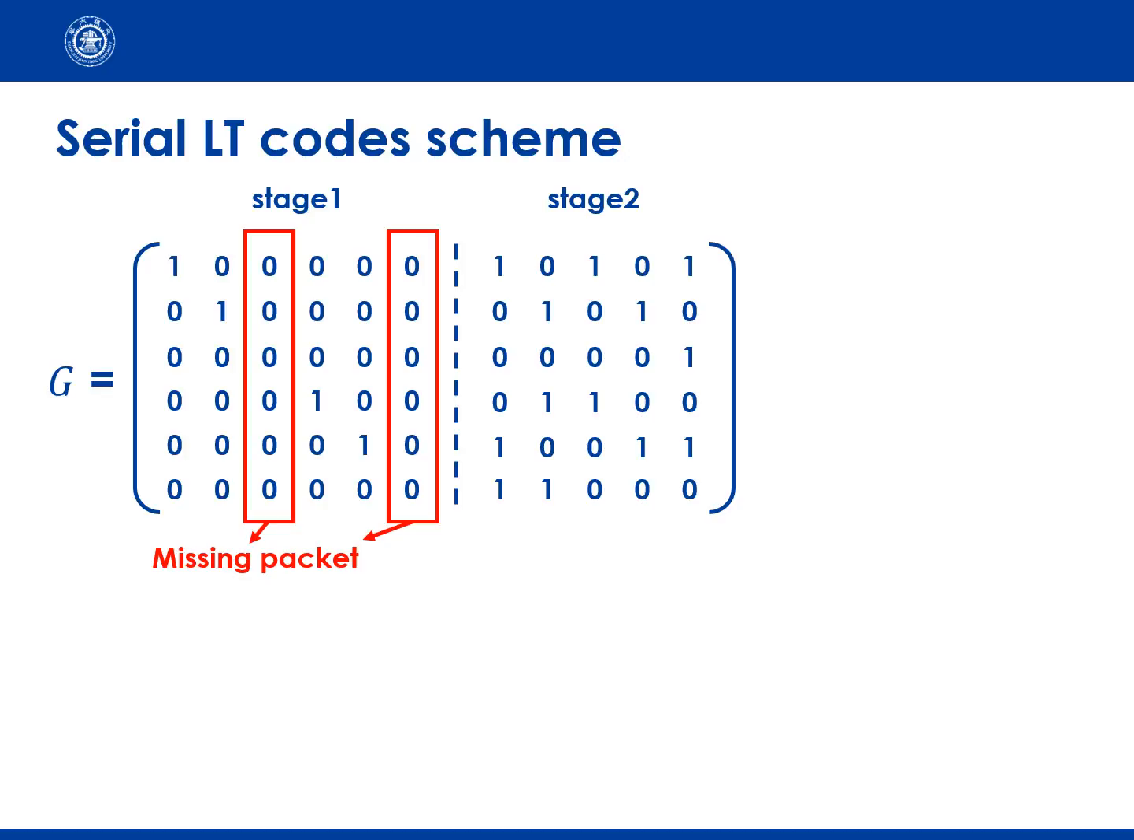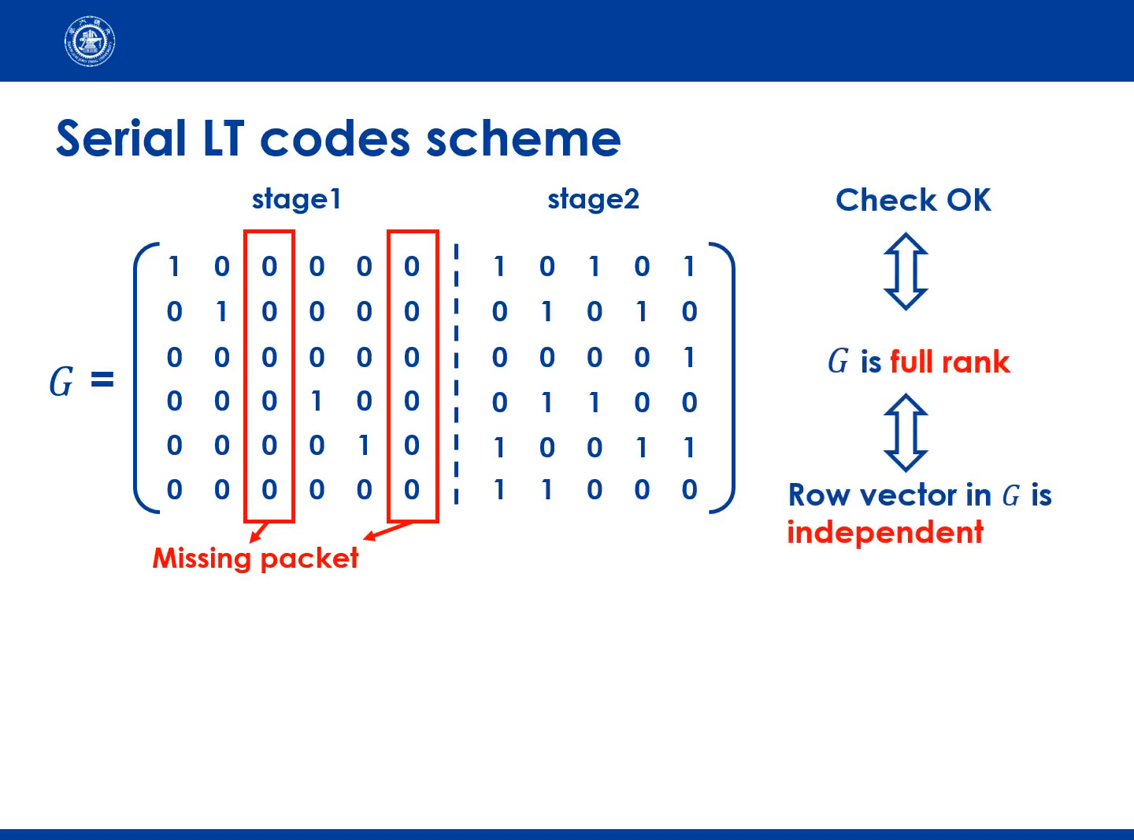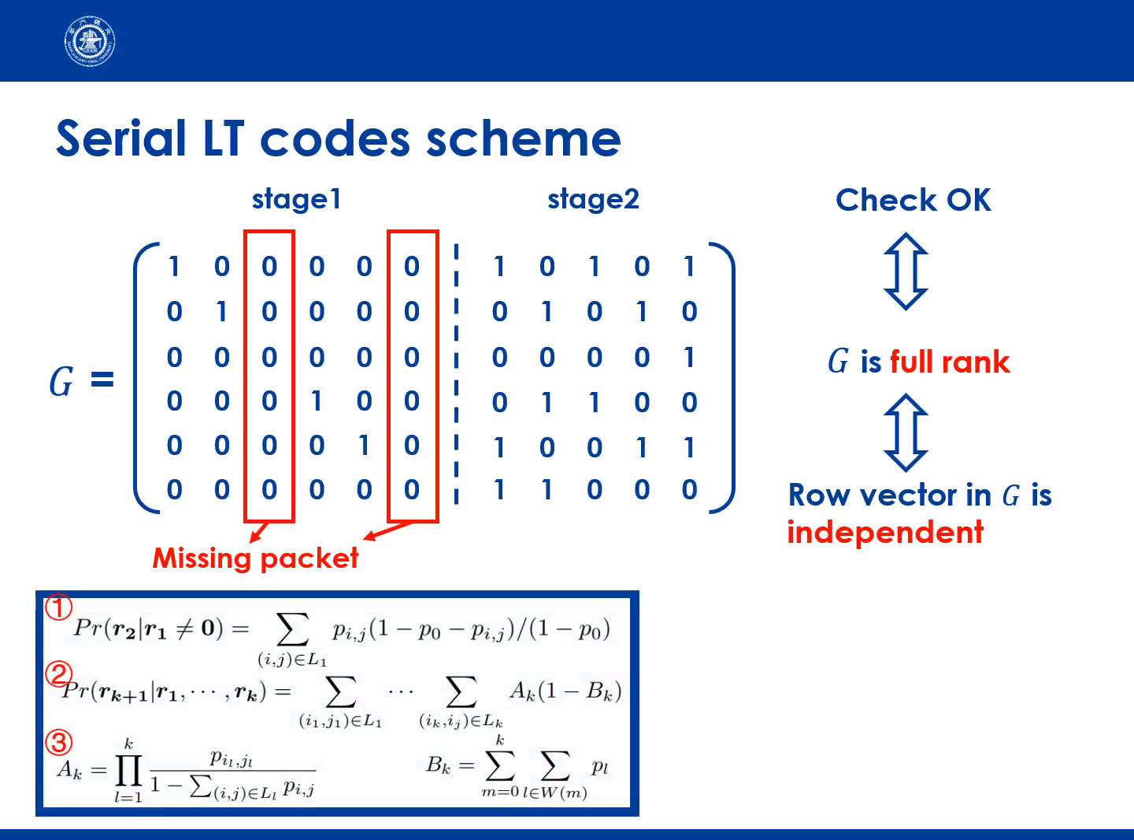The decoding process is successful if and only if the generator matrix is full rank. In other words, the row vectors in G are independent of each other. We can derive the result from the conditional probability of adding an independent row vector to a full rank matrix.